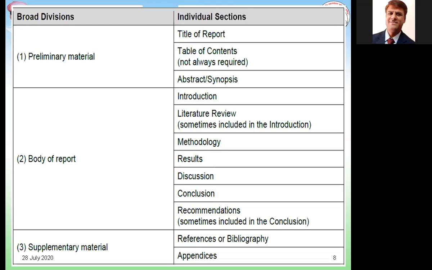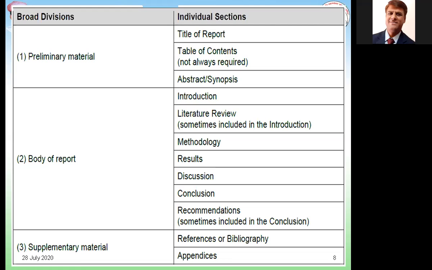And last part in preliminary material comes your abstract or synopsis. As I said earlier, abstract is nothing but your research work in short. So what was the major outcome of your research work and how you have come up with that particular outcome, that is being explained in the abstract part. So this forms your preliminary material.